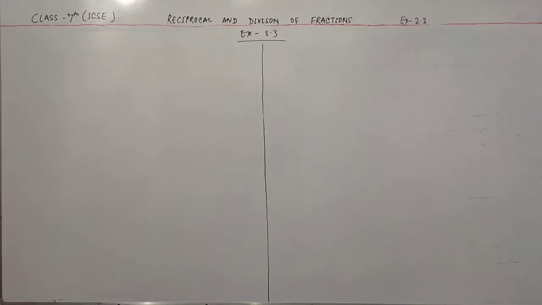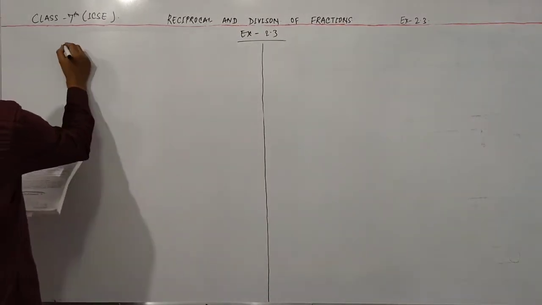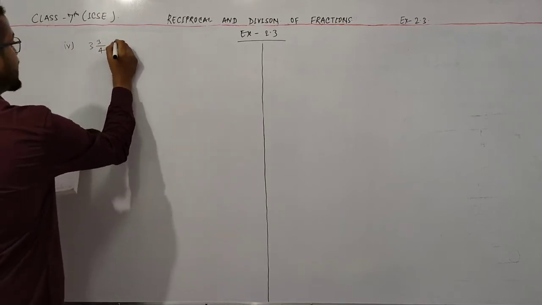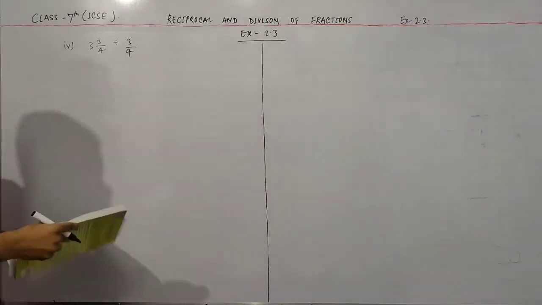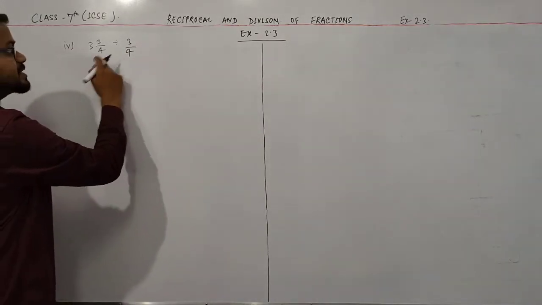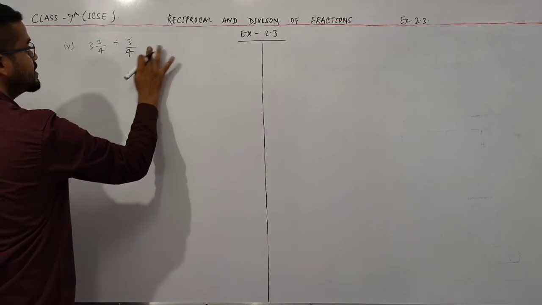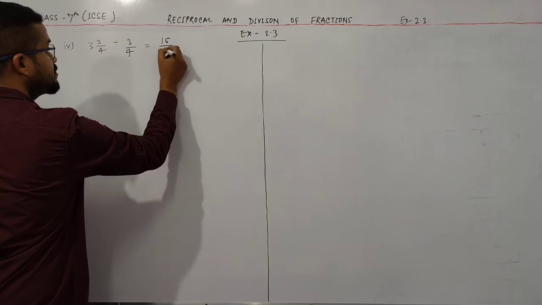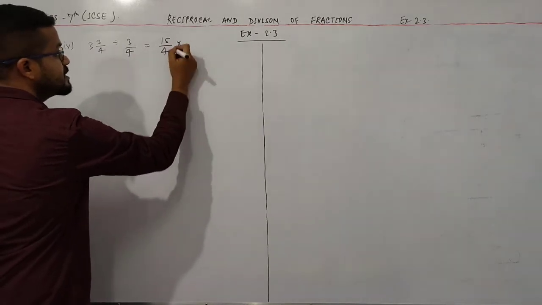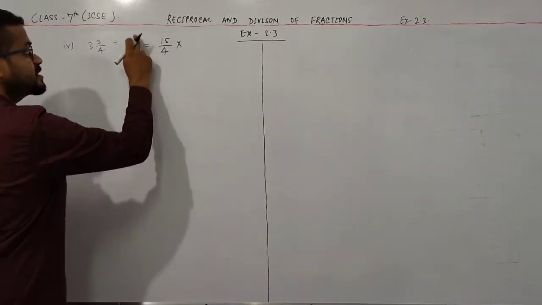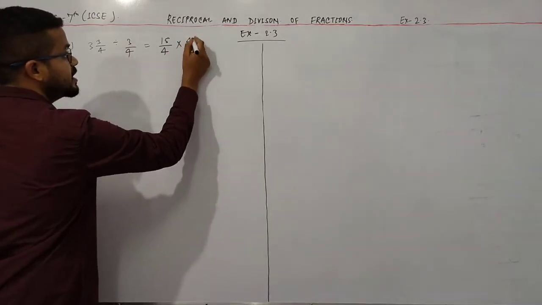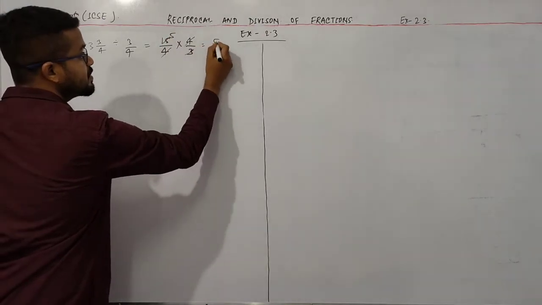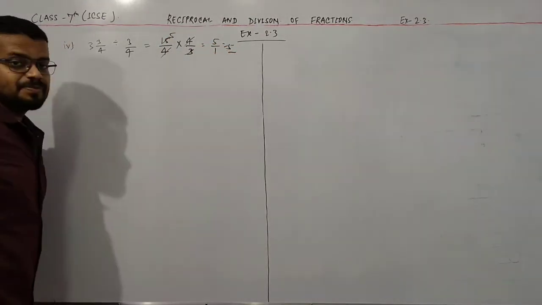Now the next question is question number 4. Question number 4 is 3 by 4 divided by 3 by 4. Now firstly convert this mixed fraction into an improper fraction. So 4 3s are 12, 12 plus 3 is 15. So this is 15 by 4. Now I convert this division into multiplication and then reverse this fraction. So I write here 4 by 3. Cancel out 4 and 4, and 3 5s are 15. So this is simply 5 by 1, 5 is the answer.